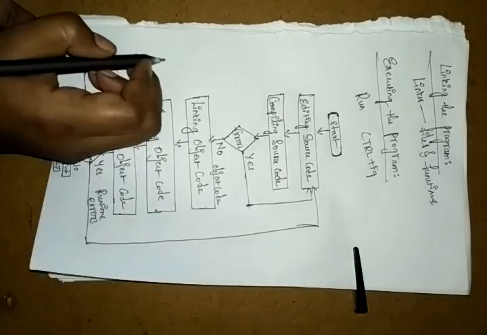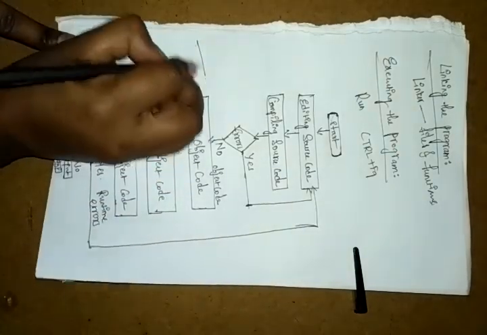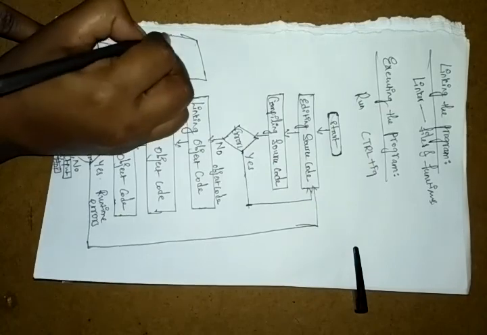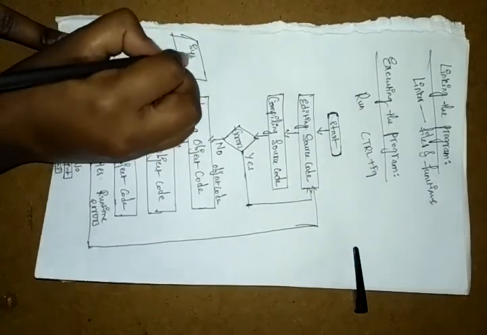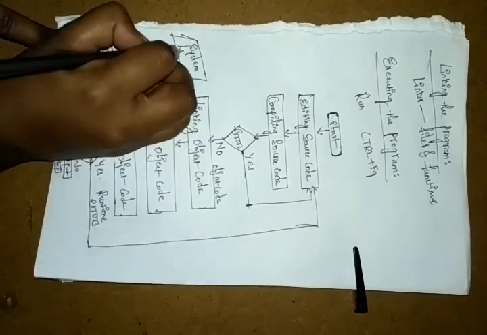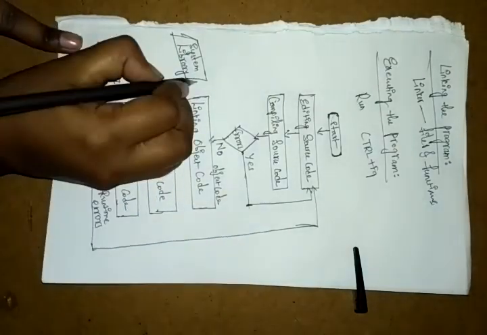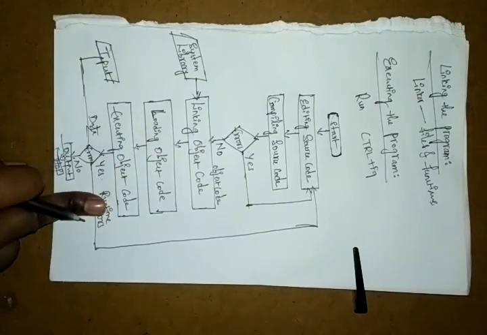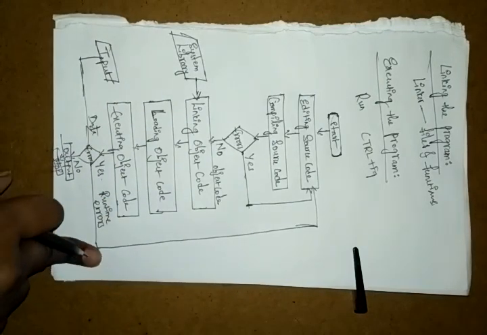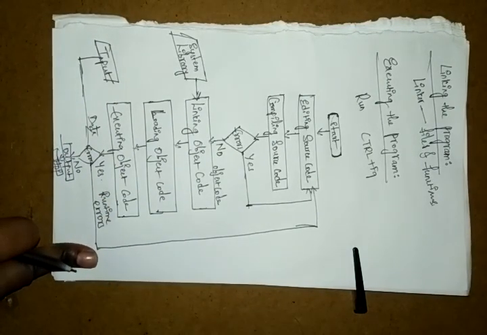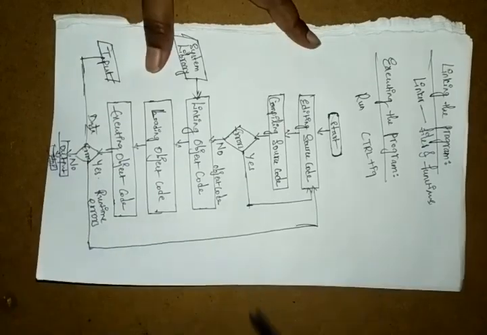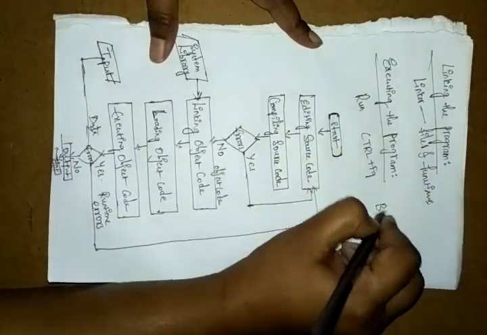Next, the linking phase takes the system libraries. So this is the diagram to represent our program.